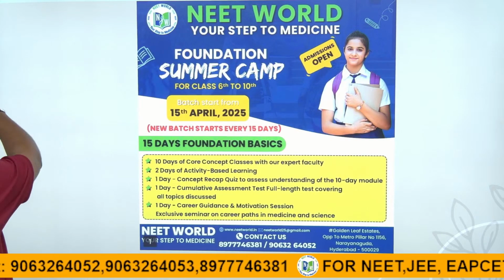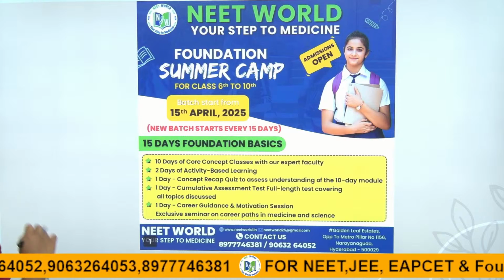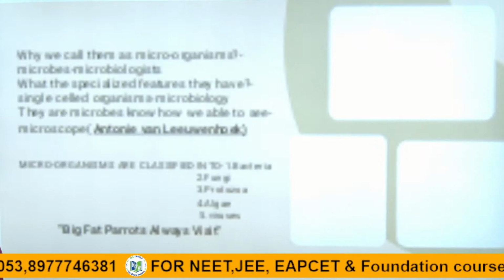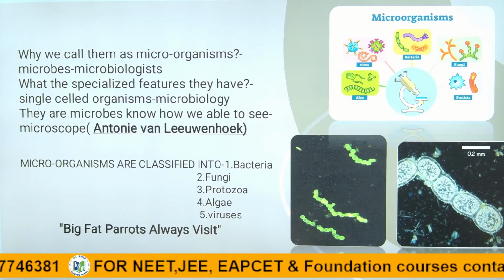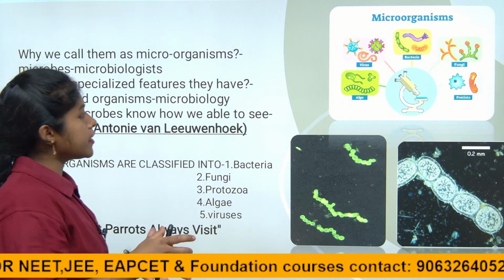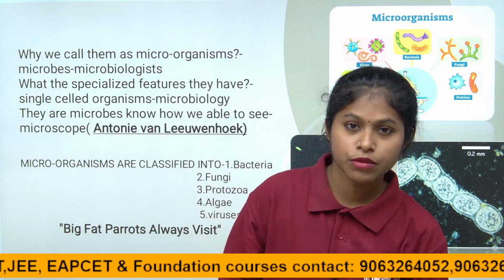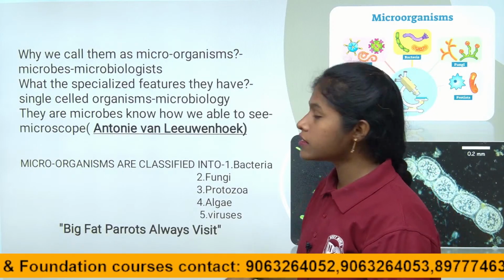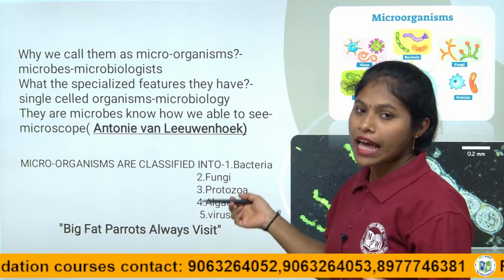So, let's start this session children. Yesterday we discussed what microorganisms are. They are the smallest organisms, single celled, right children. The study of microorganisms we call microbiology. The scientists who study microorganisms we call microbiologists. Right children, the first person who discovered microorganisms is Van der Leeuwenhoek, with the help of a microscope.